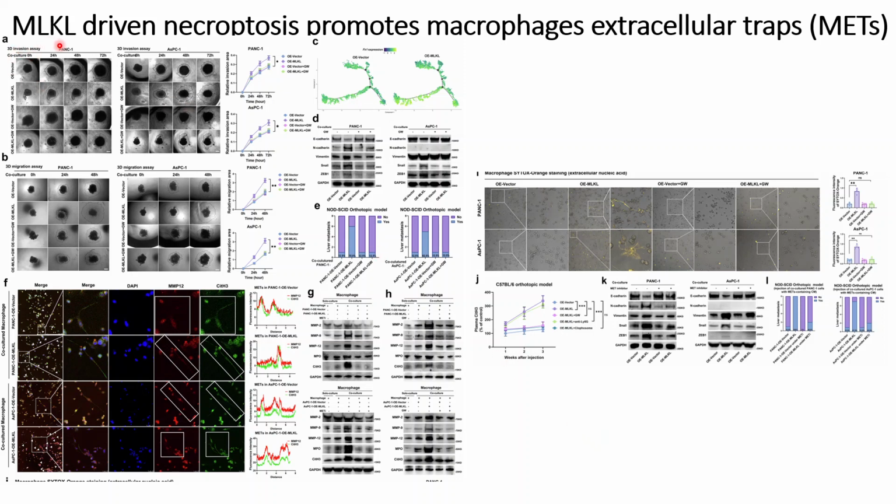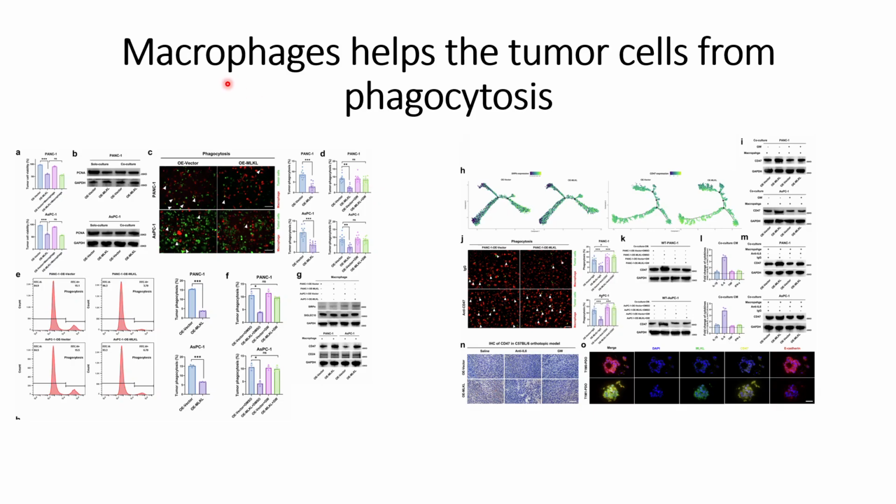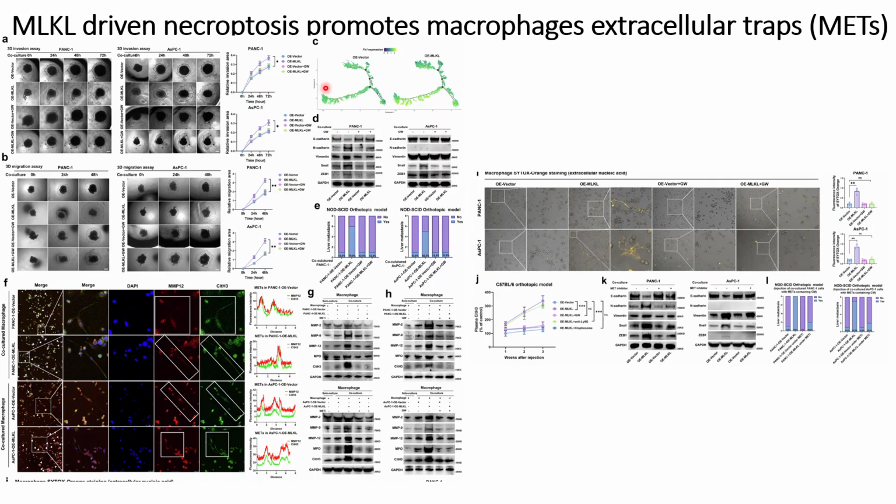Today we will discuss how MLKL-driven necroptosis promotes macrophage extracellular traps, that is METs. Don't be confused by these METs as mesenchymal to epithelial transitions, although their meaning will be the same as we go through the results sections. In the previous video we discussed how the macrophages help the tumor cells resist phagocytosis, but just providing phagocytosis resistance does not impart metastasis. So they need to check how metastasis occurs in these MLKL-driven tumor cells.